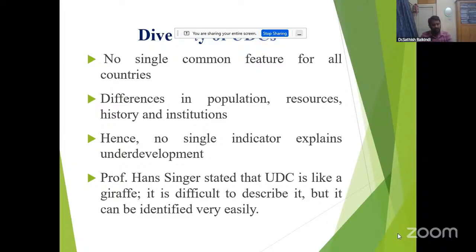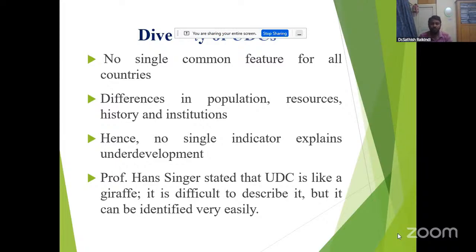So for all the countries, what is there? There is no single common feature. One country's characteristics and another country's characteristics are different. That's why diversity is compulsory. So there are differences in population, differences in natural resources, differences in history, differences in institutions, and differences in heritage and culture. These are all diversities. That's why no single indicator explains underdevelopment.